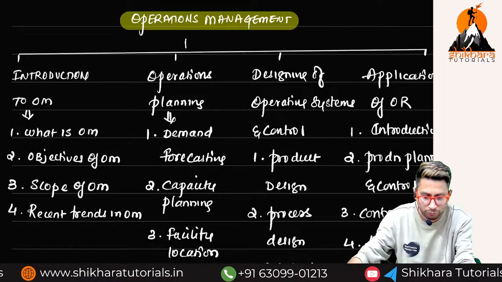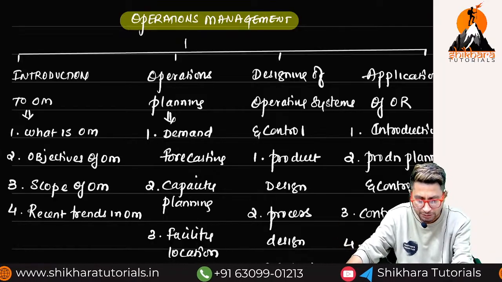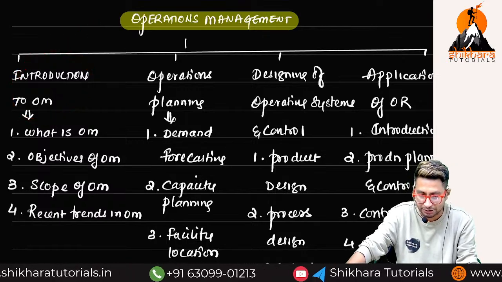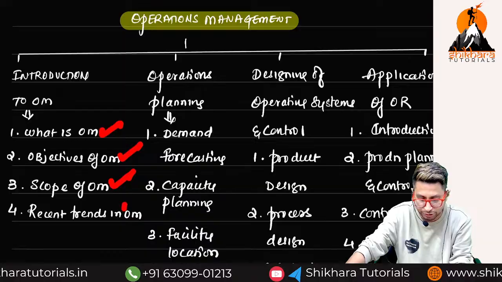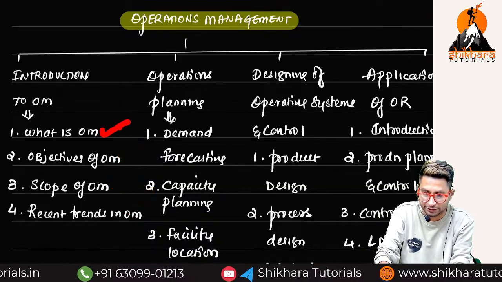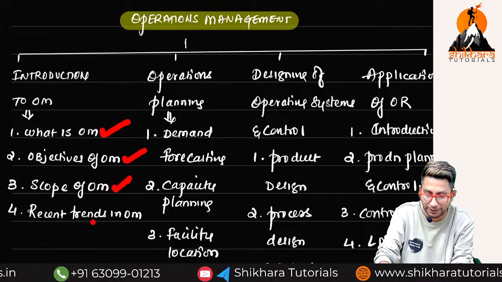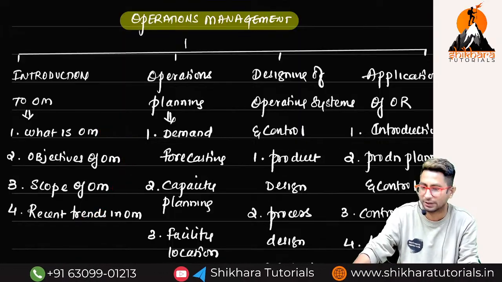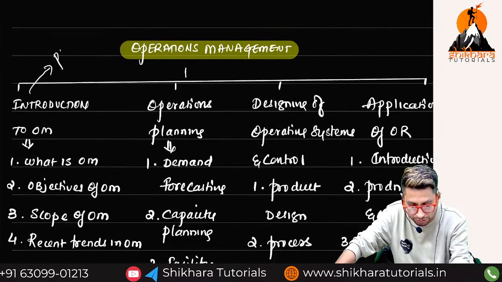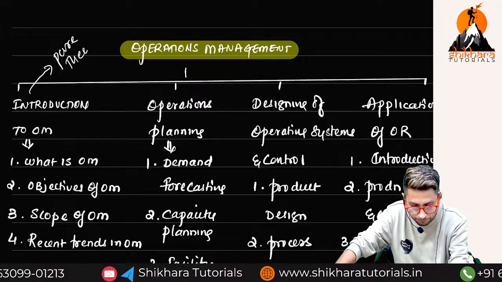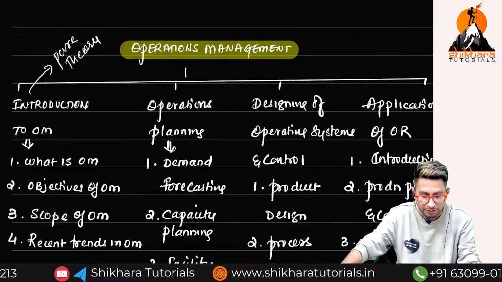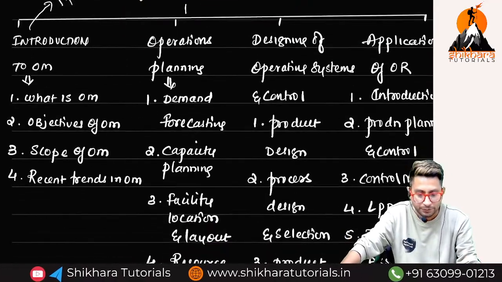And in OM we have only 4 chapters. Chapter 1 is Introduction to Operations Management. And here how many units do we have? 4 units: what is the meaning of operations management, objectives, scope and trends. Only 4 small units we have. And Chapter 1 is a pure theory chapter. There are no practical problems in this chapter. Pure theory.